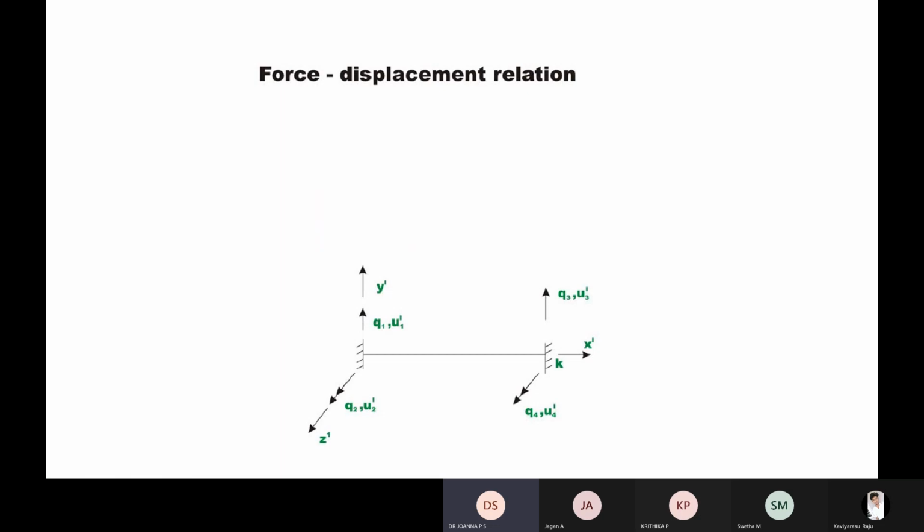So for example, somebody is hitting you on your head. What will you do? You will deflect. I mean, you will slant your head a little bit. So that is the displacement. The force they are applying on your head is the external force. So what is your reaction? You won't remain in that position. You will sway a little bit from your neutral position. So that is the reaction you are making.